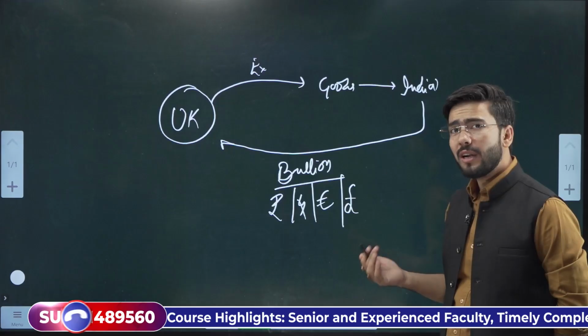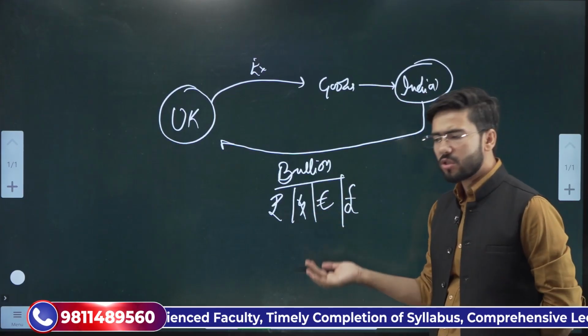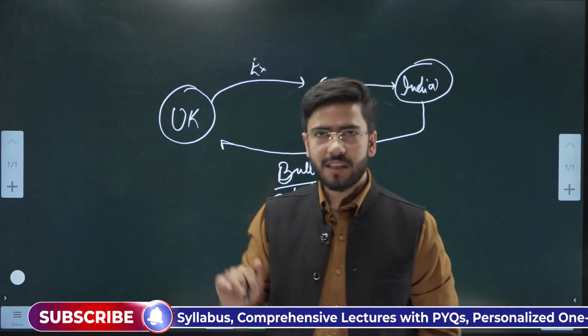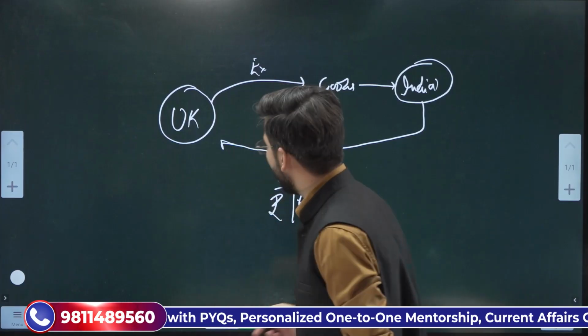Simple. Now what actually happens is the money which India sourced from different areas, say India increased its taxation, Indian government, India took a loan from another country, say a loan from Japan.